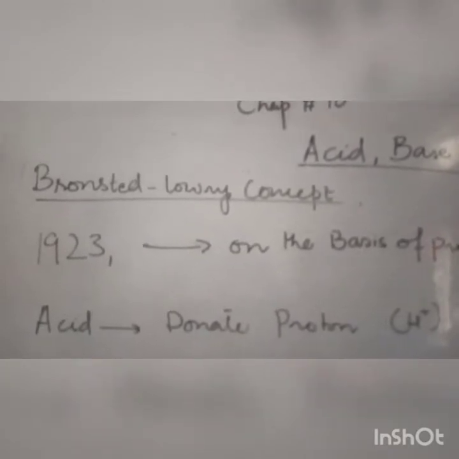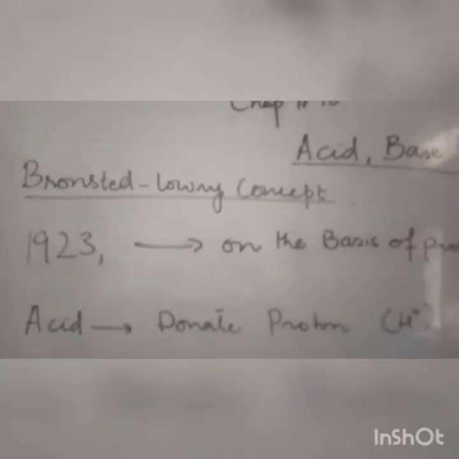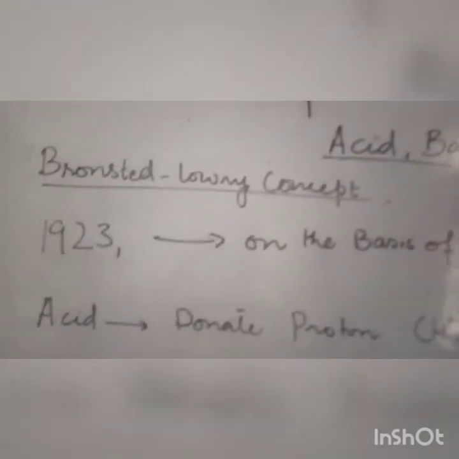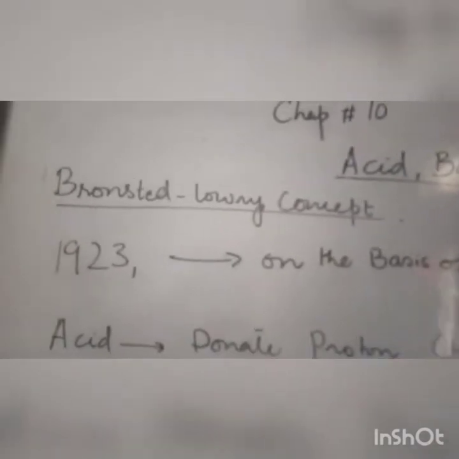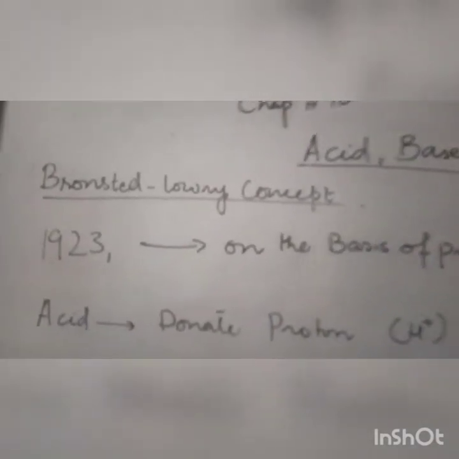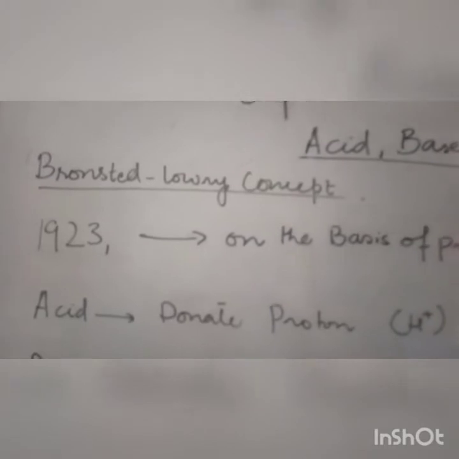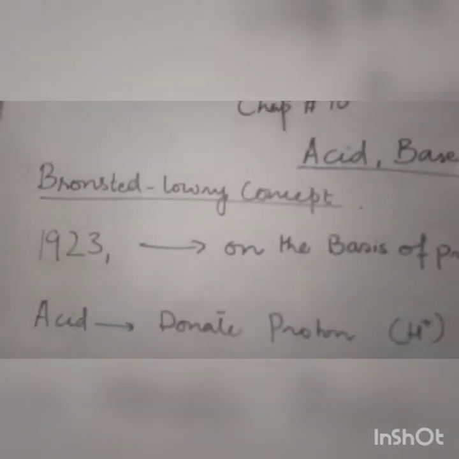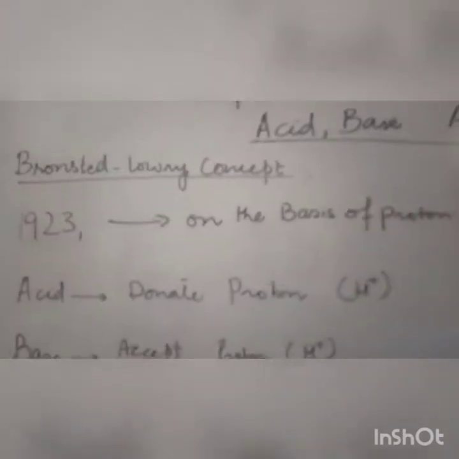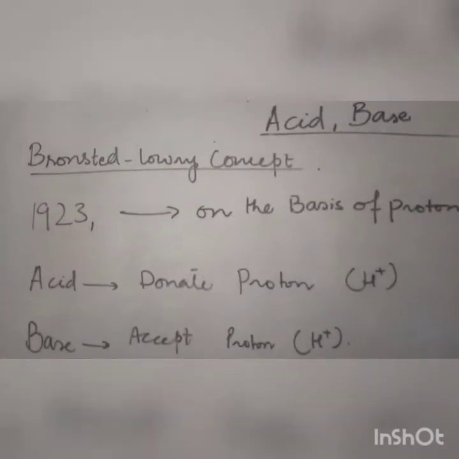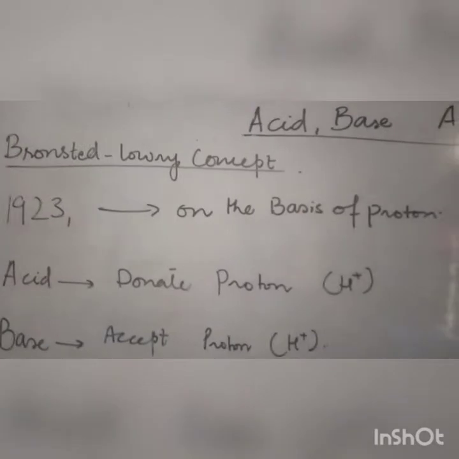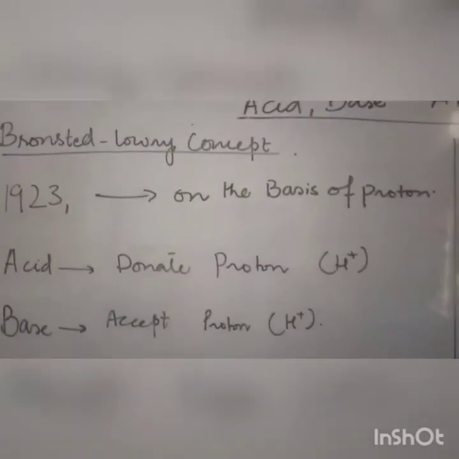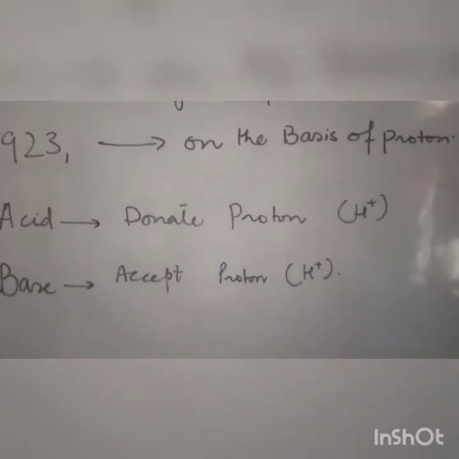The other concept is the Bronsted-Lowry concept. The time has come to discuss the substances which do not have hydrogen and hydroxyl. I have told you before that the Arrhenius concept was not wrong, it was limited. So Bronsted and Lowry, a Danish and an English chemist, independently talked about the nature of acid and base on the basis of the proton, not on the basis of giving hydrogen and hydroxyl. They showed a slightly elaborated form.